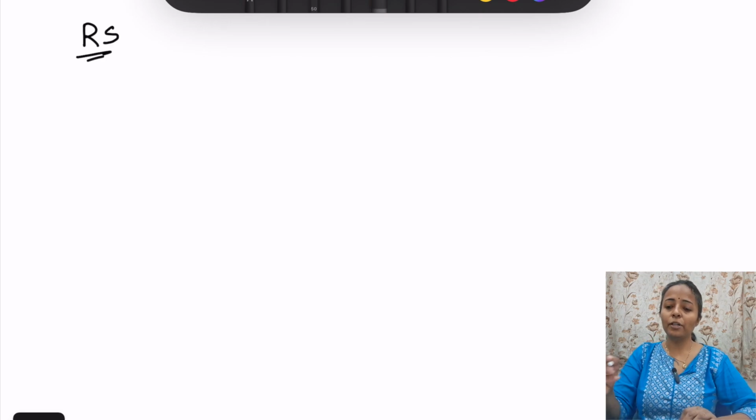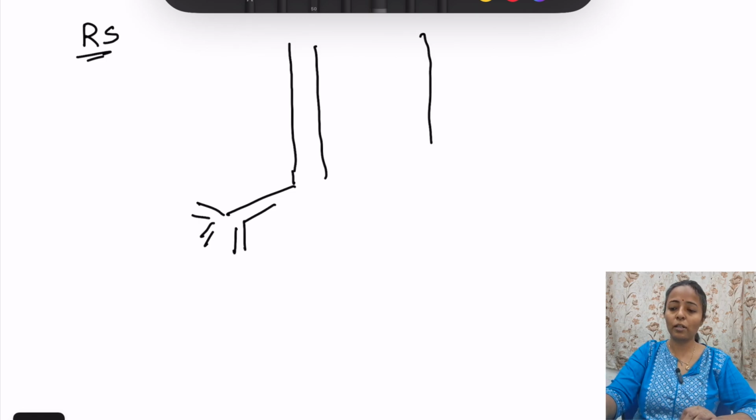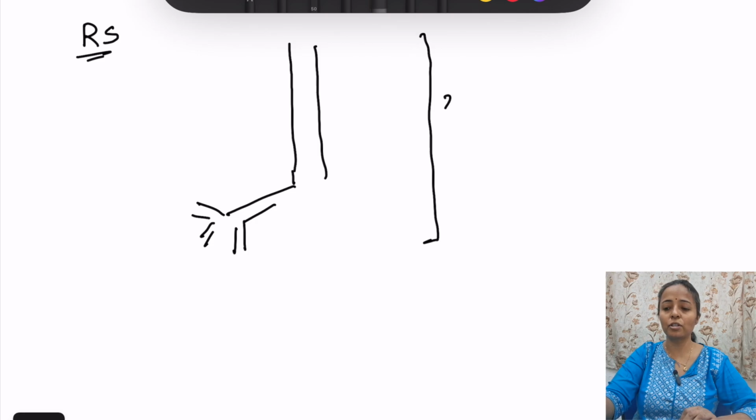Now when we talk about the respiratory system, we have the respiratory passages which are divided into many branches. If we see all the branches, the total is 23 divisions, and these divisions are given by Weibel. So it is known as Weibel's classification.